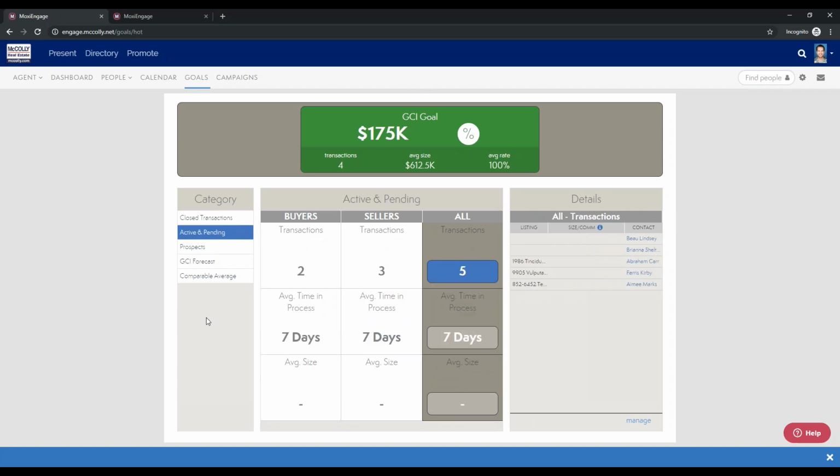There's also a section for active and pending. So this would be that sales flow process. So you can see how your deals are doing in the active and pending sections of your sales flow and keep you progressing towards those closed transactions. Prospects, once again, will show you exactly what deals are in your prospect section of your sales flow. You can see it broken down by buyers and sellers, as well as the average time that a given transaction has been in the prospect section.